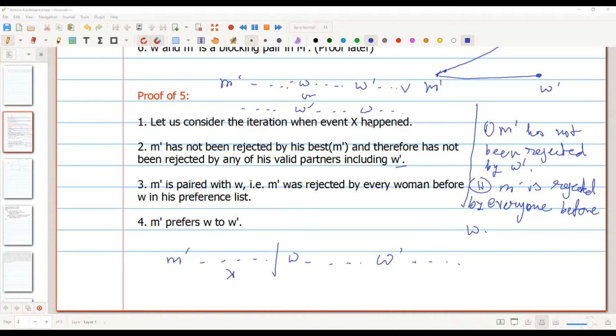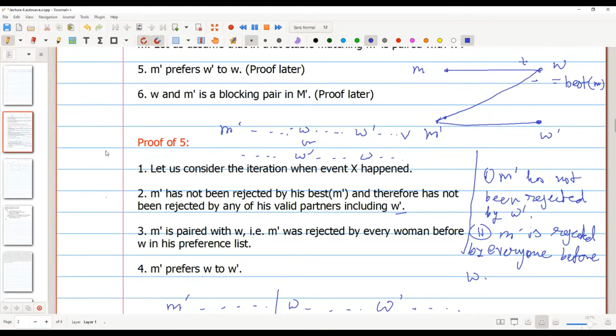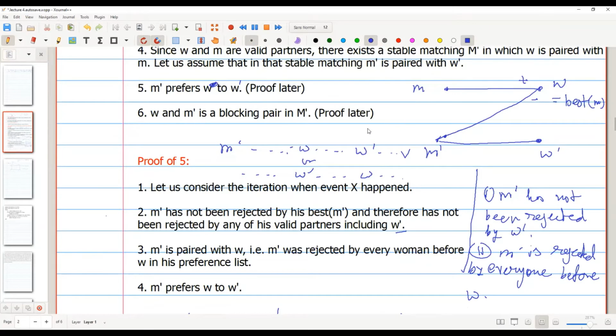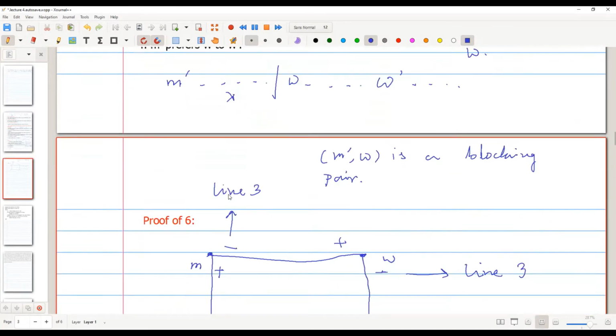Okay, so if it is fine, then the next line is: if M prime prefers W. Sorry, here it will be W over W prime. It will not be the opposite. And if this is true, then we say that W and M prime basically block the matching M prime, that is the other matching where M, W is matched.